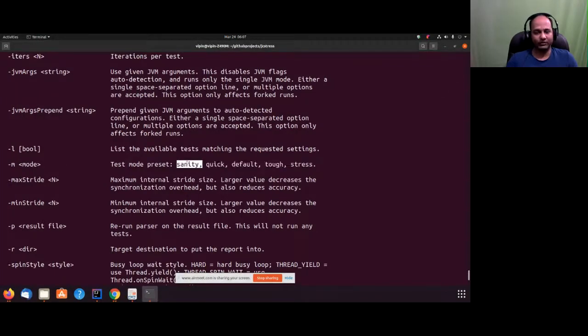Sanity is just going to execute probably once, and then quick is going to execute a couple of modes. Default we are already running. Then we have tough and then stress. So the suggestion from GC stress is that we should definitely be running our test at least once in stress. When I'm developing for the first time, I should be running in stress, so that it has executed a couple of million times and all kinds of different scenarios are verified.